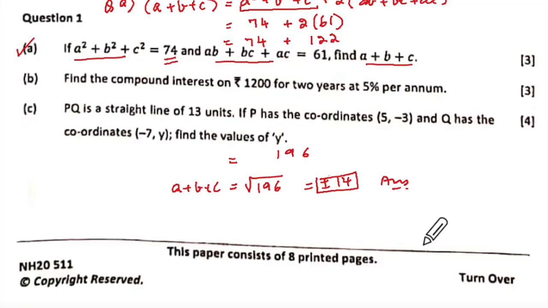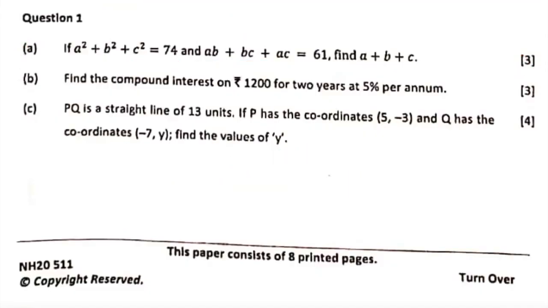Good, ma'am. Okay. Now look at your B part. Now if you had to do it on your own, would you get those 3 marks? Then you put those 3 marks. If you were not going to see the link of this, then you just give yourself 0 and put a question mark there so that you can add that in the list of topics for which you need revision. Look at your B part. Find the compound interest on this for 2 years.